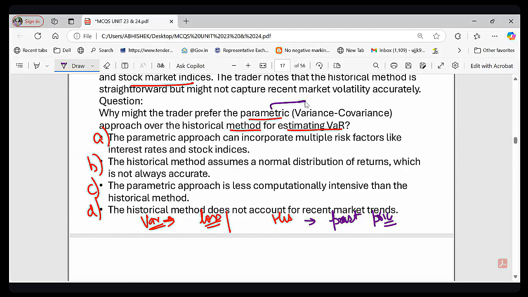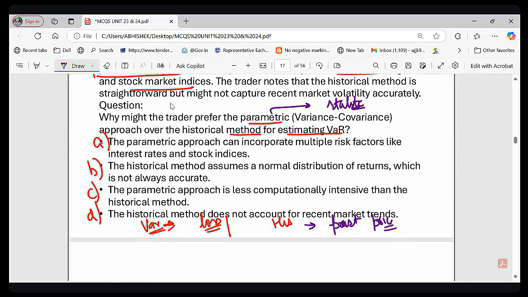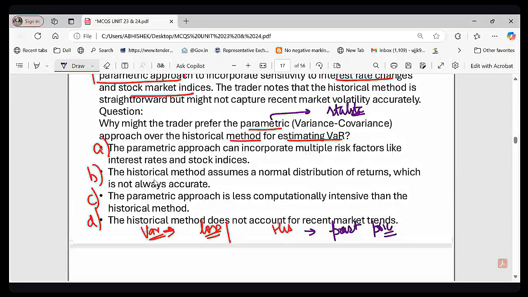And what about this parametric approach? The parametric approach uses a statistical model. Parametric approach क्या करता है? Statistical model use करता है to factor in multiple risks. Now, I ask you a question. Which model do you think is better for a fast changing market? Right? Please answer my question.